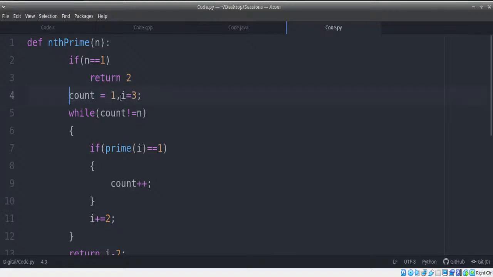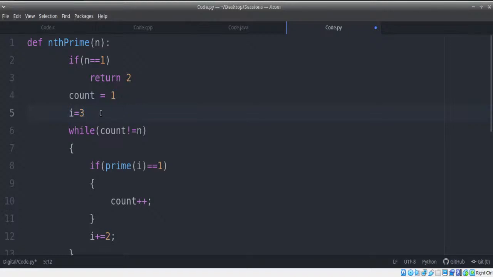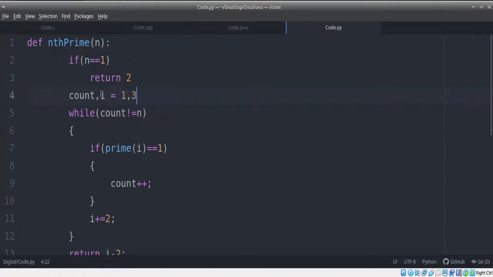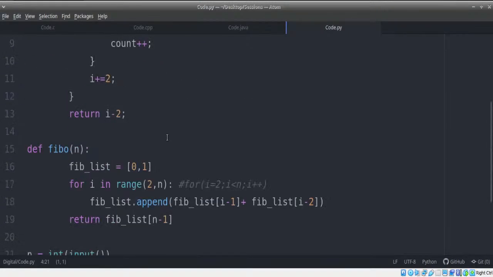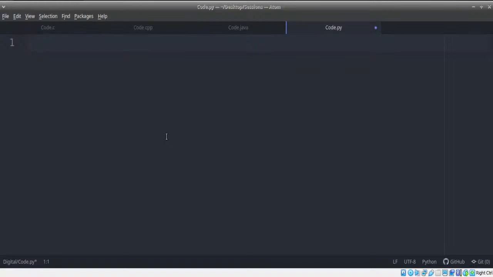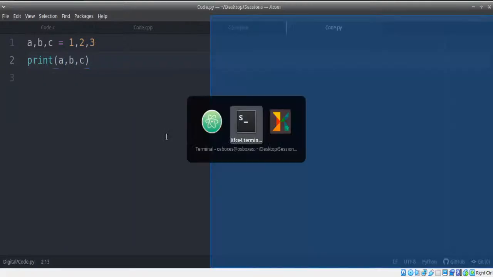After that, we need to create multiple variables. So I'm just going to write count equals 1 and i equals 3 in 2 separate lines. Or you can also use count comma i equals 1 comma 3. This can also be done. Count will be given the value of 1. i will be given the value of 3. So this is also very much possible. I'll just do one little thing to show you here. a comma b comma c equals 1, 2 and 3, and I'm just going to print a and b and c. That's it. Let's take a look at this.